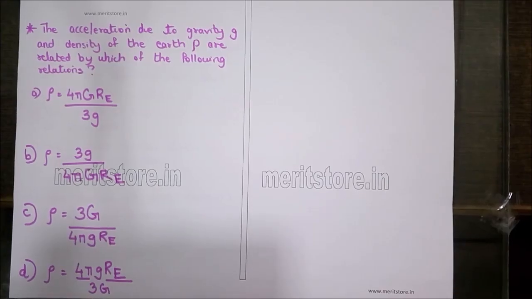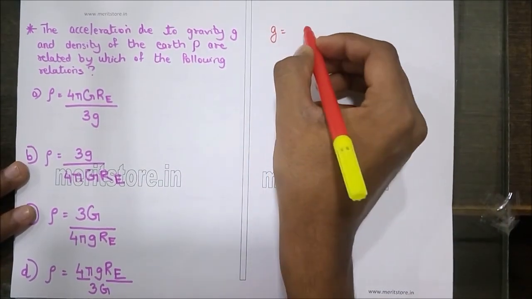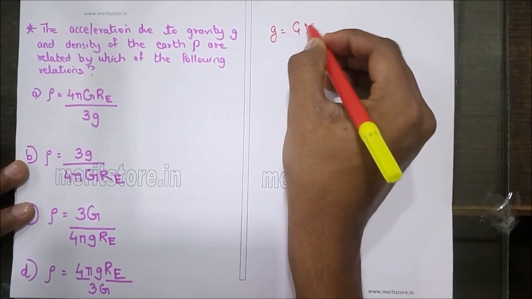The acceleration due to gravity g and density of the earth rho are related by which of the following relations? Rho is equal to 4 pi G Re upon 3g. Rho is equal to 3g upon 4 pi G Re. Rho is equal to 3g upon 4 pi G into Re, and rho is equal to 4 pi G Re upon 3g.